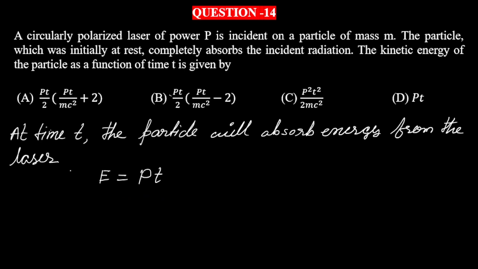If the examiner specifies the situation where t is very small or very large, then we can solve this problem according to the classical limit or the relativistic limit. But if the examiner did not mention the limit of time, I think the best way is to take this approximation limit. So the correct option will be option A.